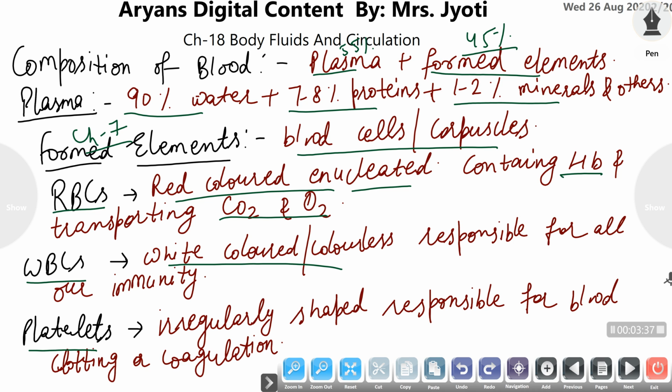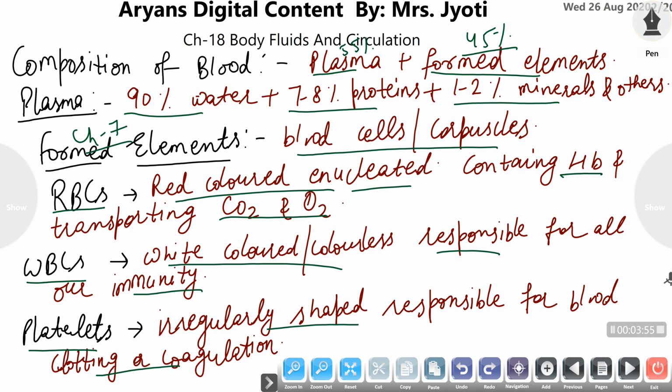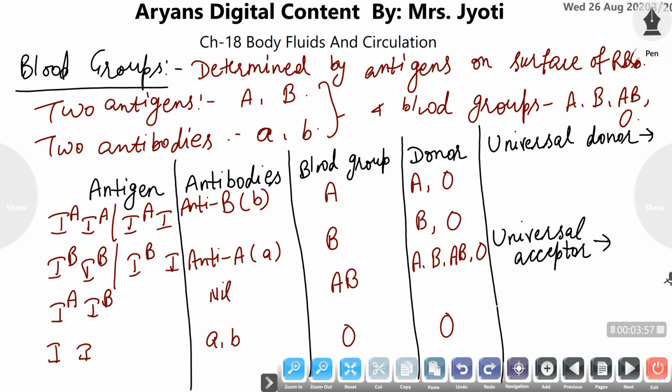WBCs are white blood corpuscles, and these are responsible for all our immunity that protects us from various kinds of pathogens. Platelets are irregularly shaped cells and are responsible for blood coagulation or clotting, means in the case of an injury or wound, these come into action and stop the bleeding from that particular part of the body. RBCs are related to a concept that determines our kind of blood, our blood group type.